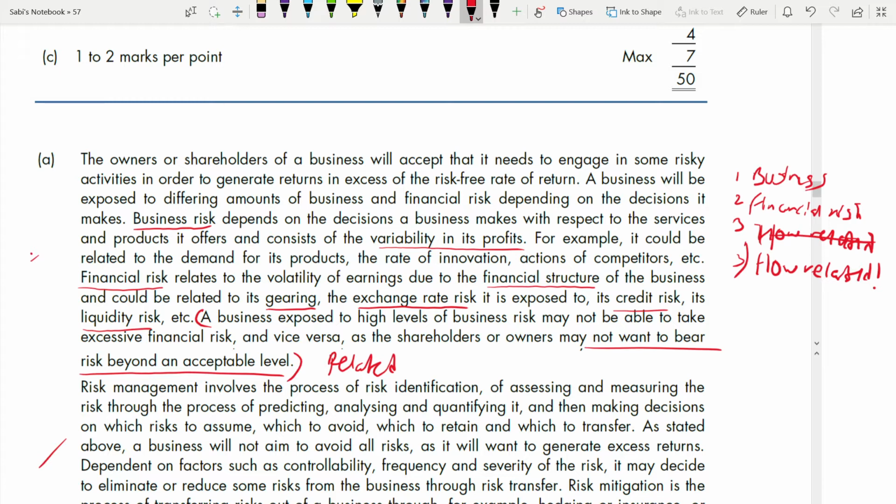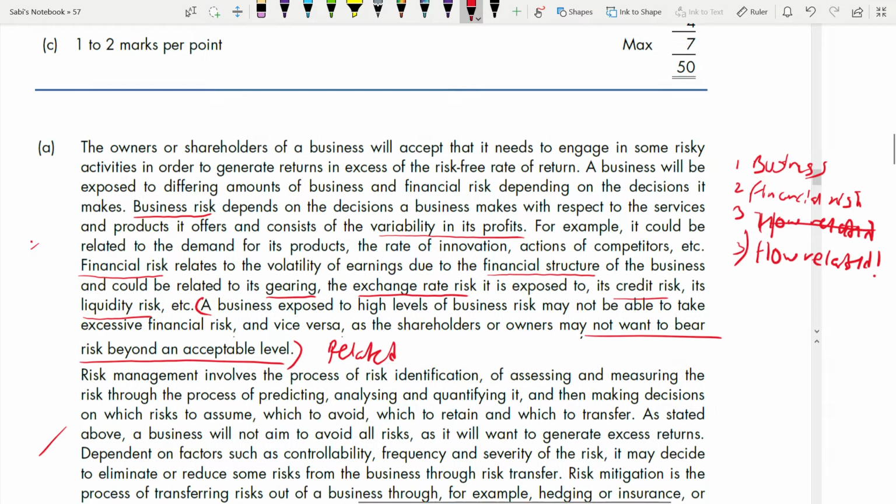I don't know whether you heard that sound or not, some drilling sound. I'm so sorry for the sound, because some work is going on at my home, so that drilling sound is there. I hope it didn't disturb you.